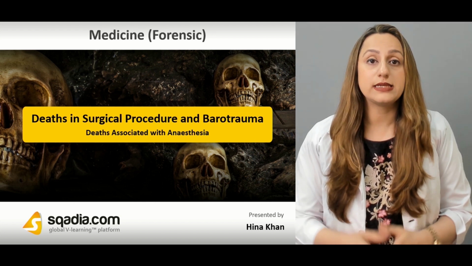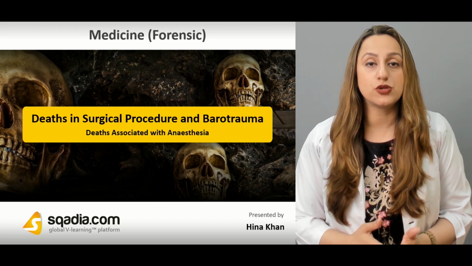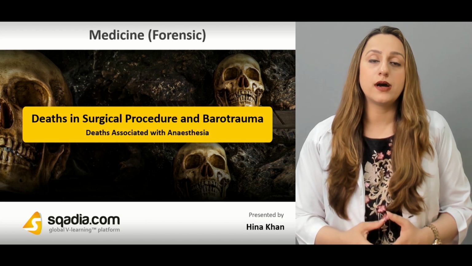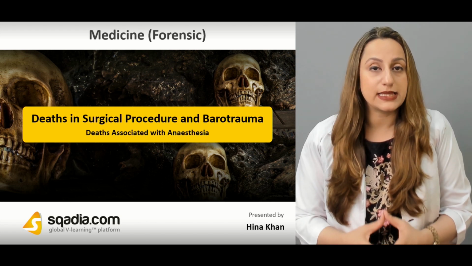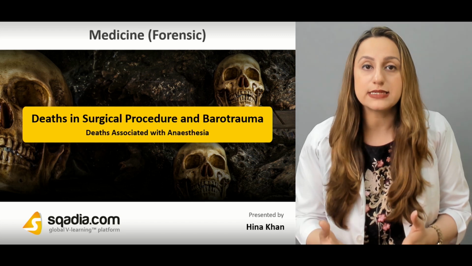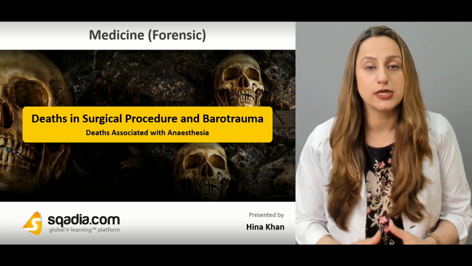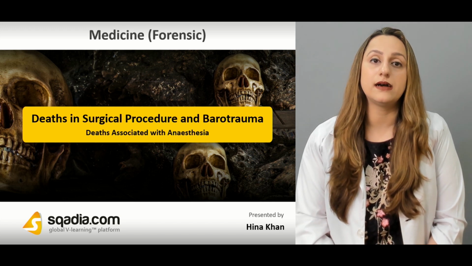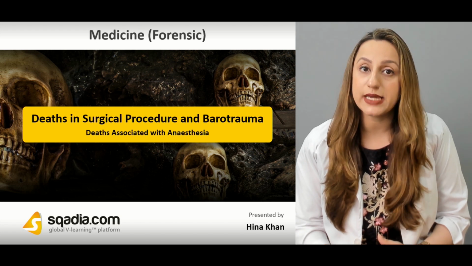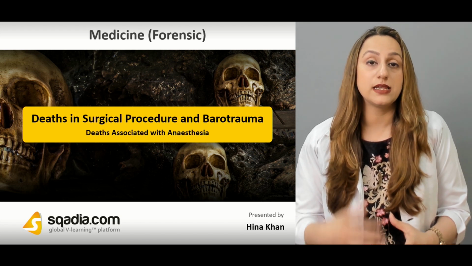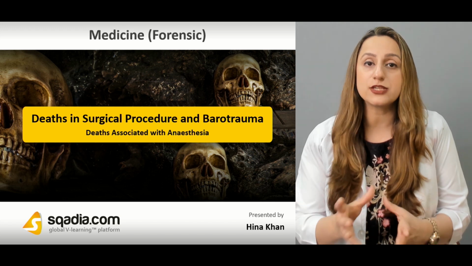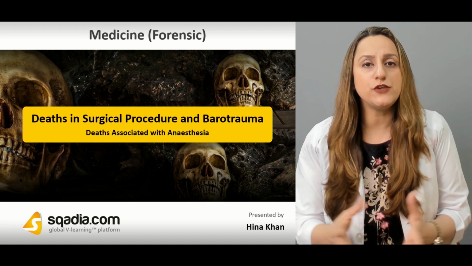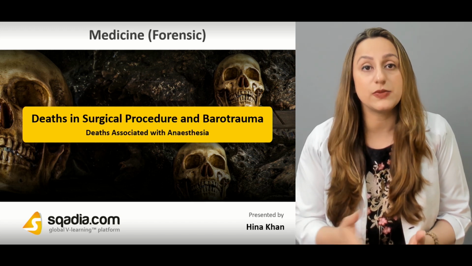And if yes, it has to be reported to the surgeon who is going to perform the surgery on a particular person. So basically the time period for these deaths that were caused due to the anesthesia that was given is quite short, because if an allergic reaction was found to be the cause of death in a particular case, and this allergic reaction was due to the anesthesia, it has to be quite a short period of time, more or less a few hours after the anesthesia has been administered.